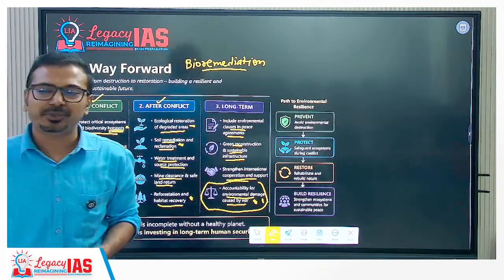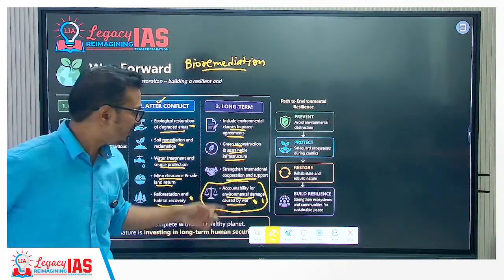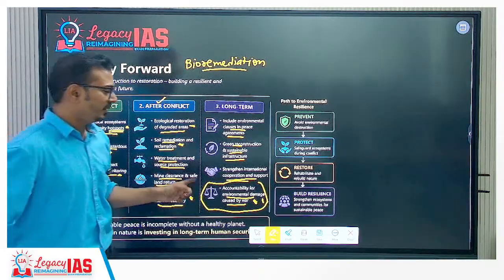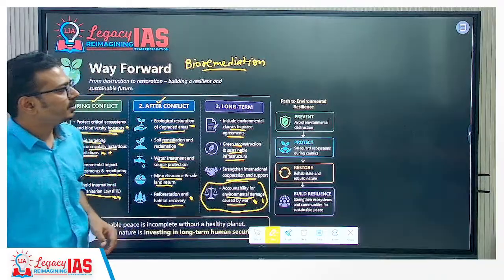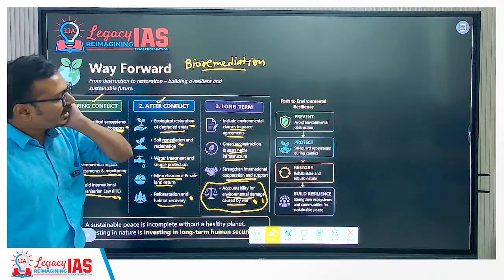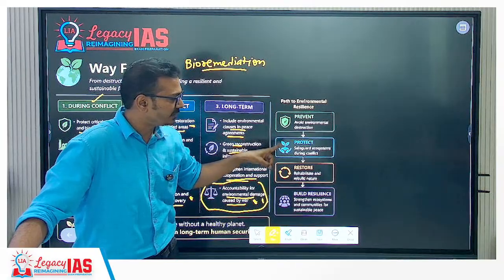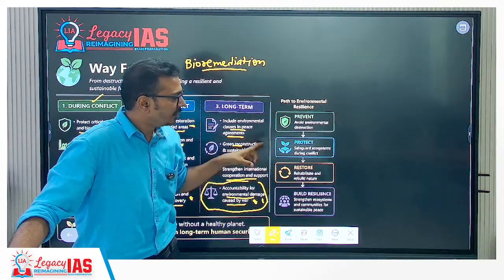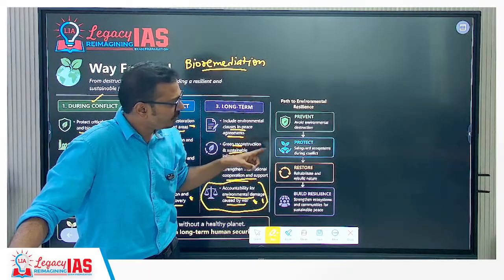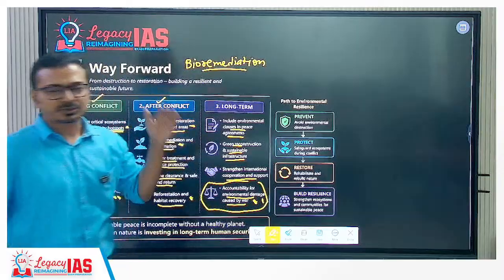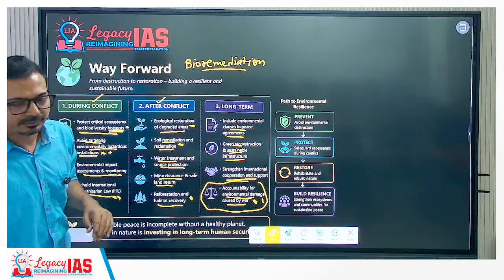Whenever we are having peace agreements, this particular aspect should be included, that is, accountability for environmental damage caused by war. So the broader aspect will be preventing environmental destruction, safeguarding ecosystems during the conflict, restoring after the war, and building resilience so as to minimize the damage during war.